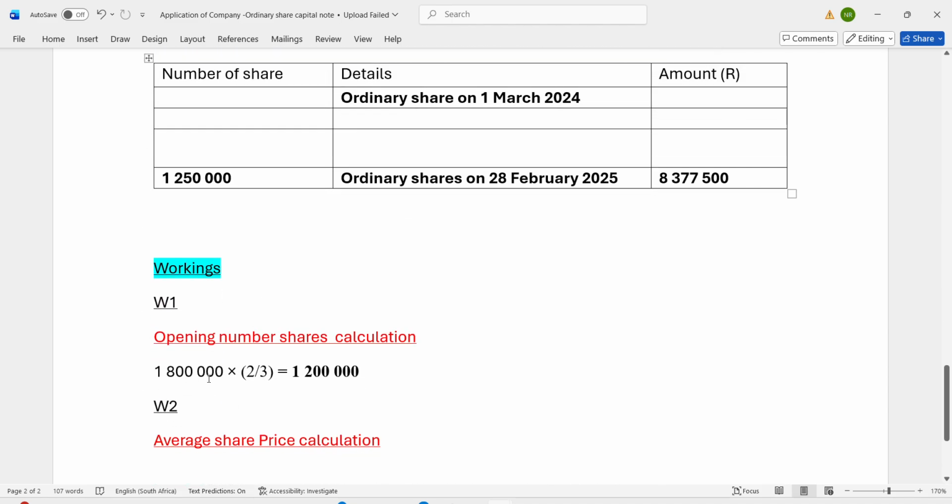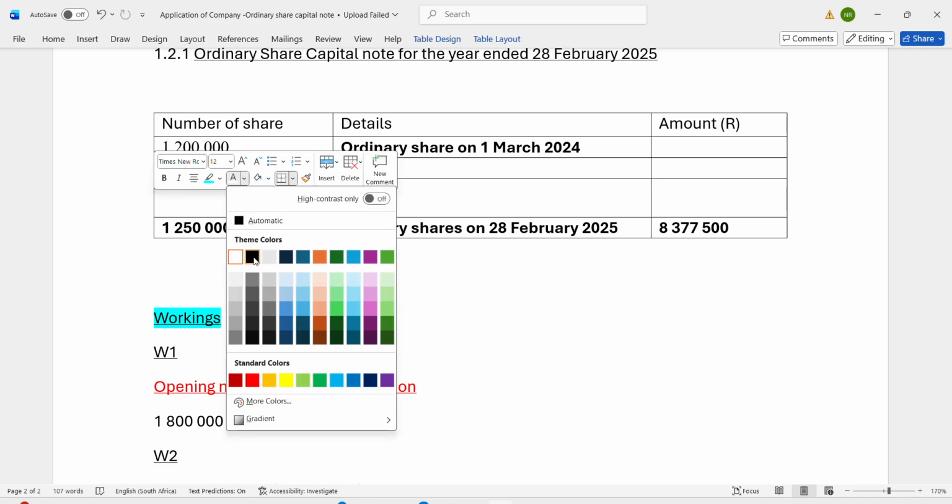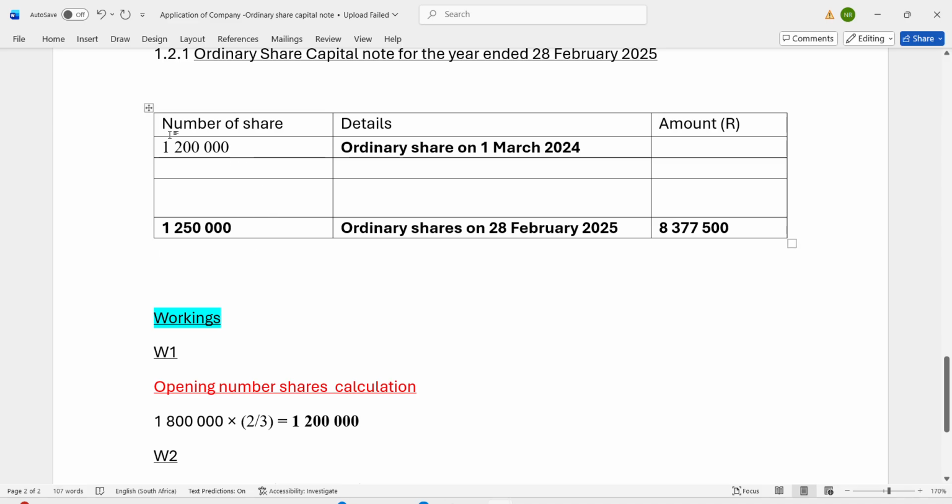You take 1,800,000 and multiply it by 2/3, which will give you 1,200,000. So this is the number of shares which have been issued at the beginning of the year. Guys, please note these things. I already recorded them now. You're just going to take those 1,200,000 and put it here as number of shares.